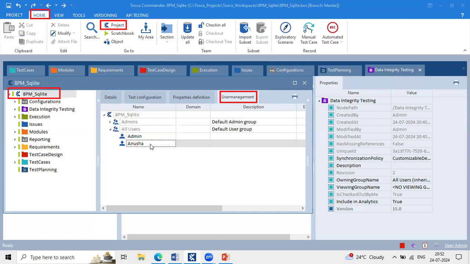Clear, team? Yes. Yeah, Anusha. Next point.